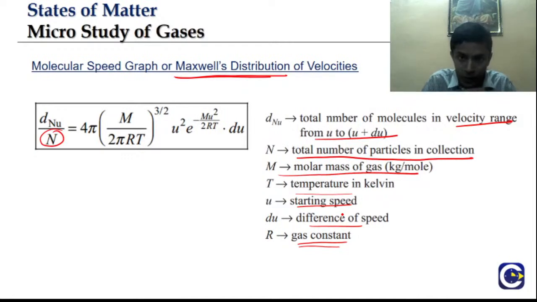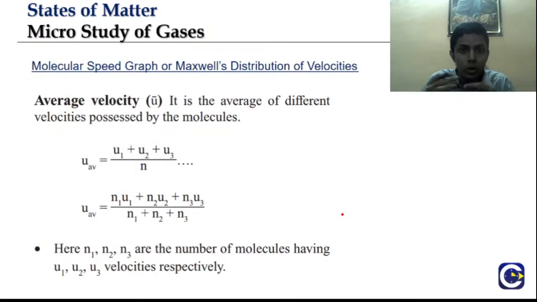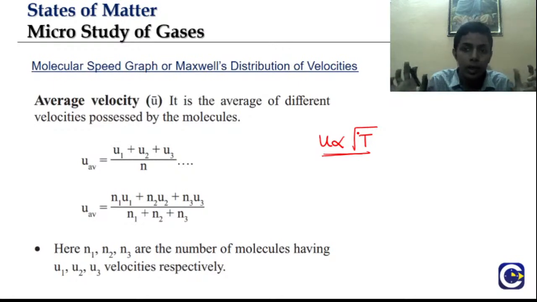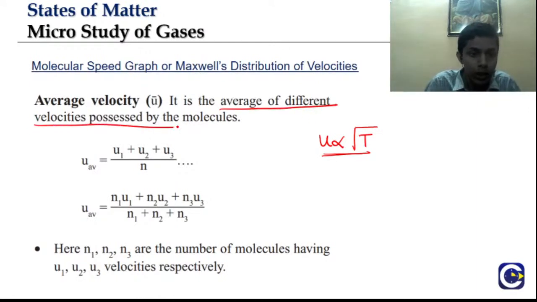So now let us understand, before going into the direct relation, we have got the hint that any type of velocity, if I consider, increases with temperature, maybe with the square root or maybe not. Let's look into it a little later. But let's try to understand how we are defining average velocity, RMS velocity, and most probable velocity. Average velocity is the average of the different velocities possessed by the molecules. Very direct, right? Average is u1 plus u2 plus u3 up to un, divided by n.